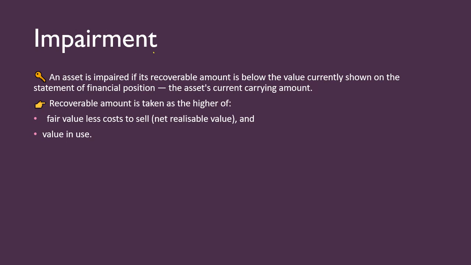So what is impairment? An asset is impaired if its recoverable amount is below the value currently shown in the statement of financial position, or you can say the asset's current carrying amount. So two things are here: the asset's current carrying amount, and another thing, the recoverable amount.